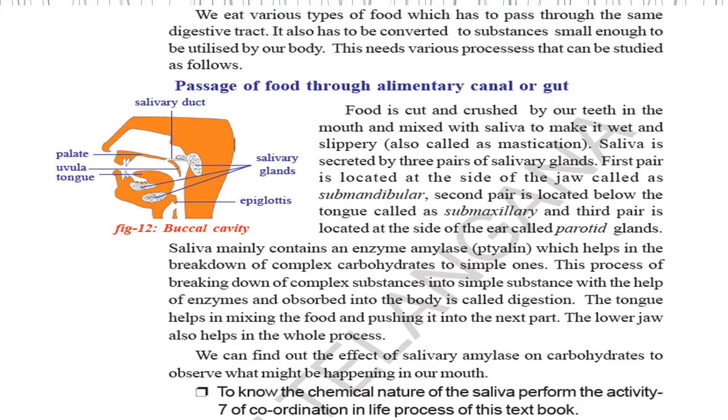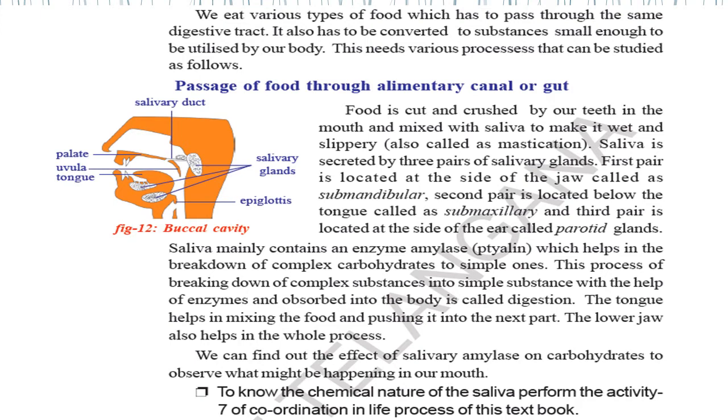We eat various types of food, isn't it? Liquid diet, junk food, sweets, pan, juices. We eat many types, and all of this passes through the same digestive tract. It has to be converted to substances small enough to be utilized by our body. This needs various processes that can be studied as follows. Passage of food through the alimentary canal or gut.